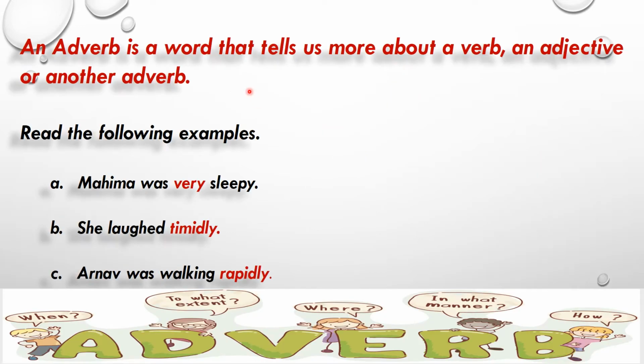What is an adverb? An adverb is a word that tells us more about a verb, an adjective, or another adverb. For example, Mahima was very sleepy. What is the adverb? Very. She laughed timidly. What is the adverb? Timidly. Arnab was walking rapidly. What is the adverb? Rapidly.